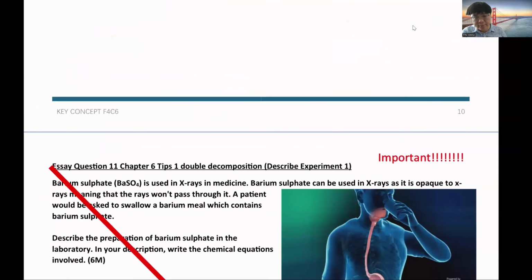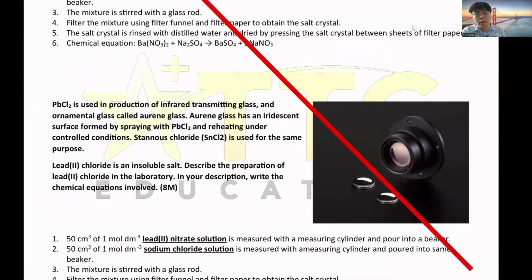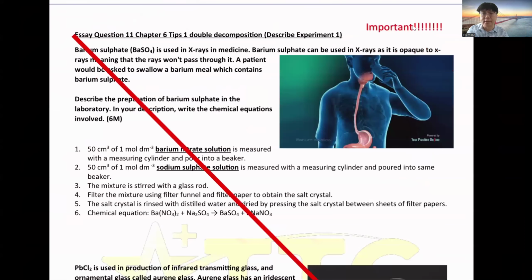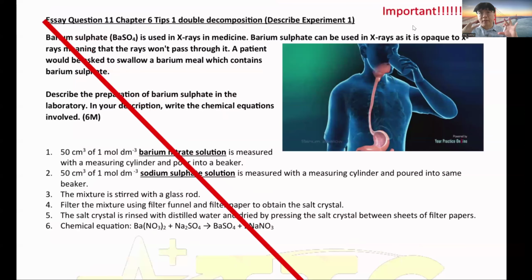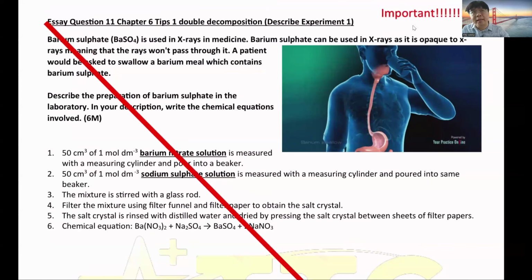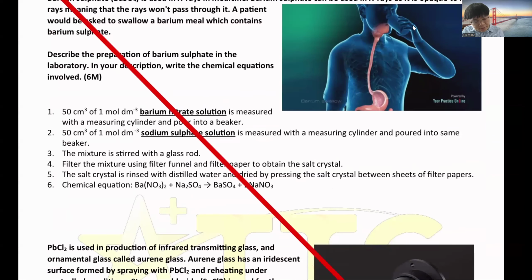For question 10, based on the notes I've given you, you can cancel this one because we already confirmed the preparation of insoluble salt is not coming out. But I'll roughly explain how to prepare insoluble salt, because in the first part of the lesson, the first part A question, you were asked about insoluble salt. How to prepare insoluble salt? The concept is very simple. Barium sulfate is an insoluble salt.